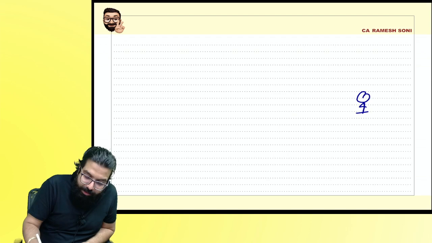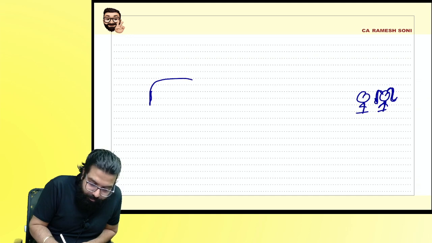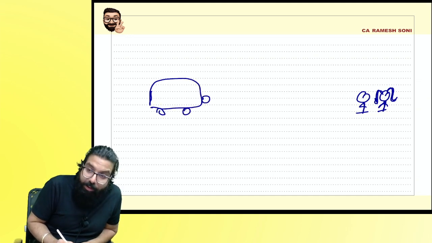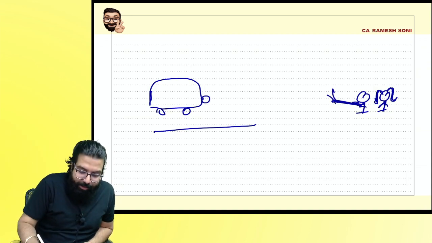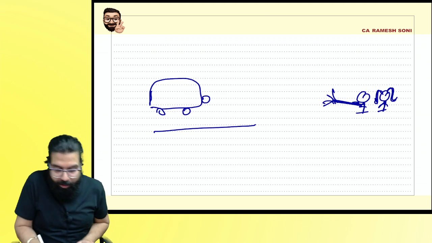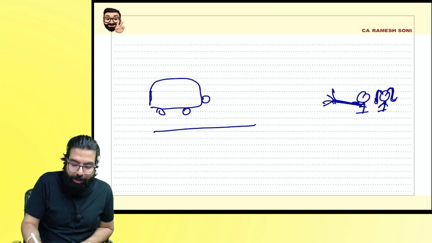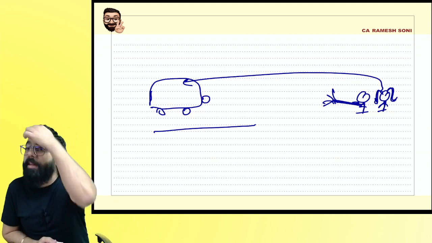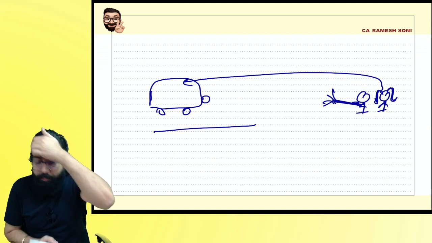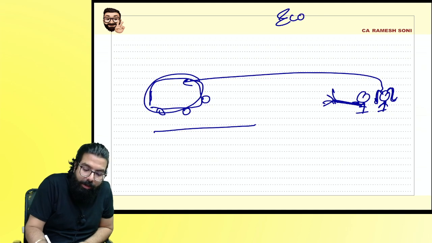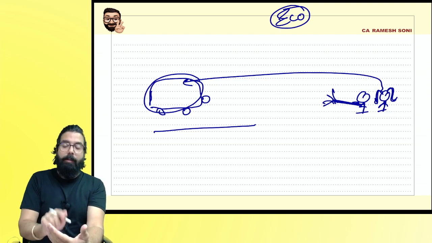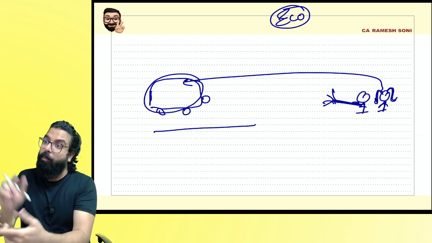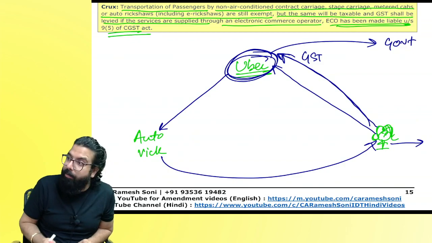Now Madan says, I have to save GST. So Madan, with his beautiful girlfriend, showed his hand to an auto rickshaw. Hey, stop. Now what will happen? Will GST come? When he is paying directly, he said he has no money, so his girlfriend paid. Will GST come now? No. But if the same auto rickshaw is booked through an e-commerce platform online, then GST applies. Madan says, no hand and all, I will book online. Go on. If you book online, you have to pay GST also. Can we go ahead, everyone?